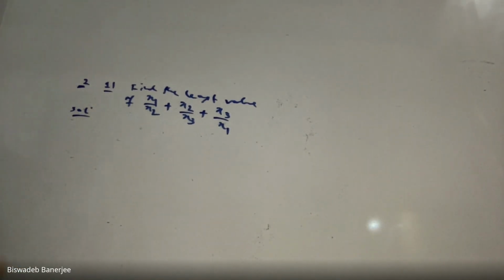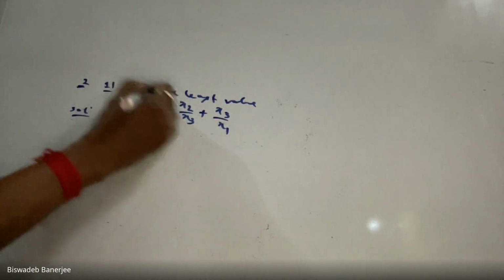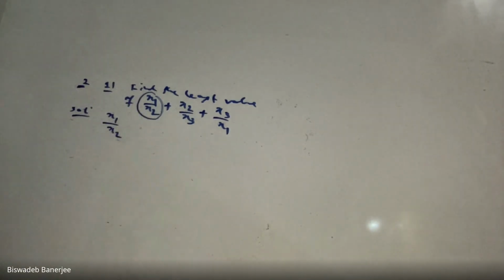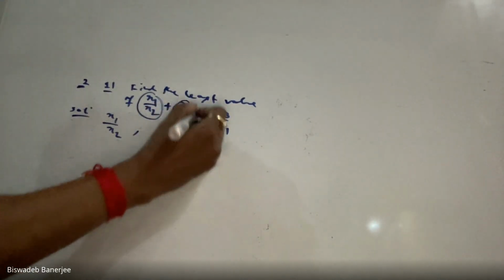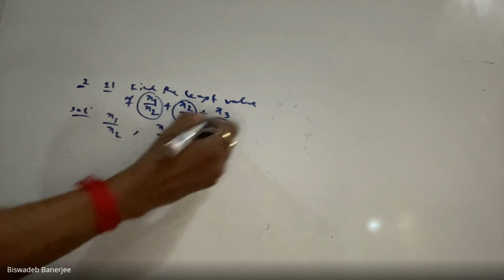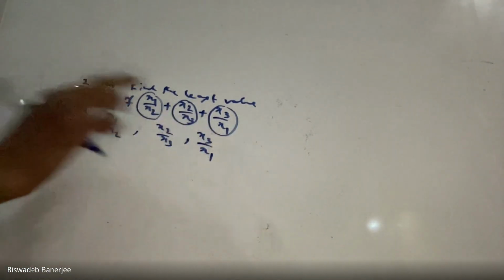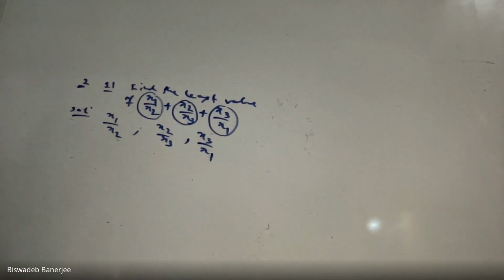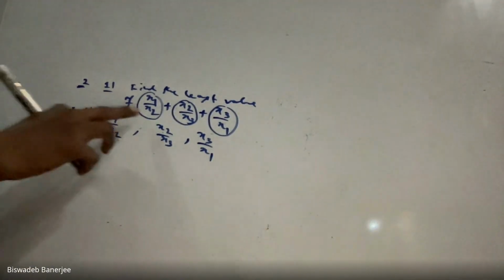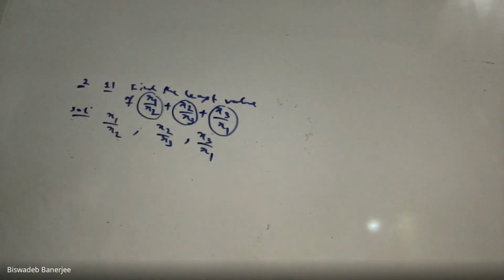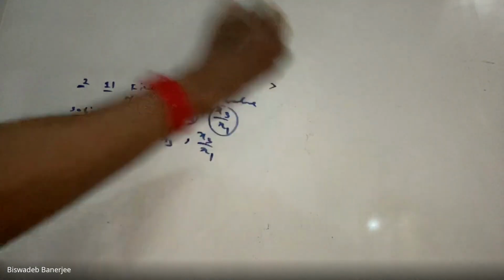Why? See that. First of all, let this be my first observation, this my second observation, and this my third observation. This is the important method of how we can choose the observations. Okay, I am taking this as the first observation, this as the second, and this as the third. Now we have to check whether these observations can be equal or not. If they are not equal, we know from the concept that strict inequality will hold.